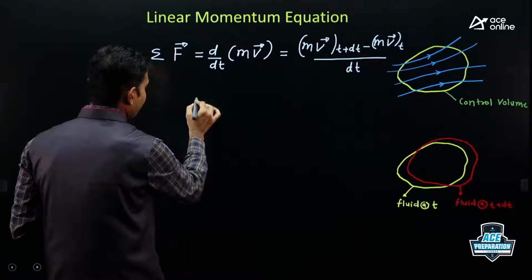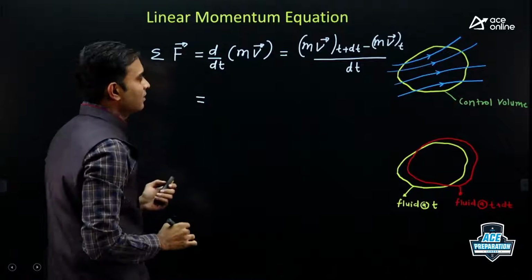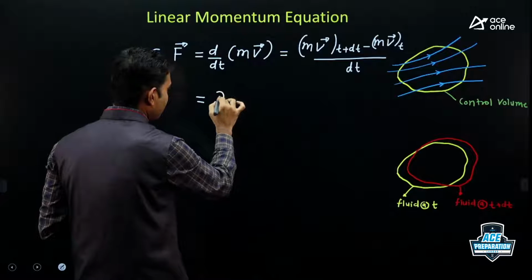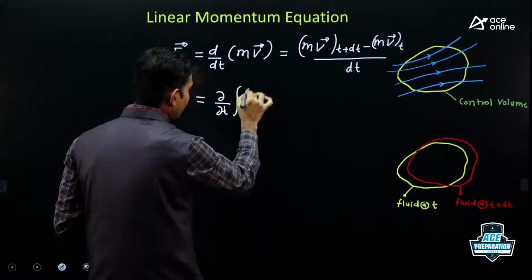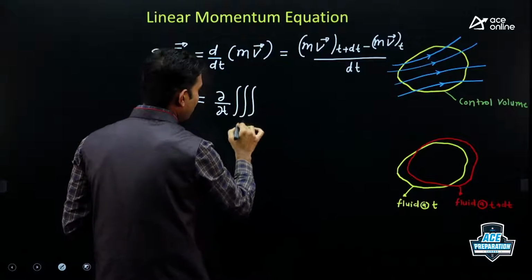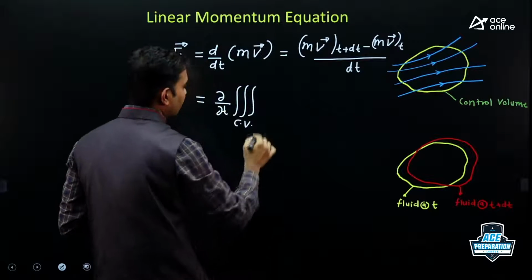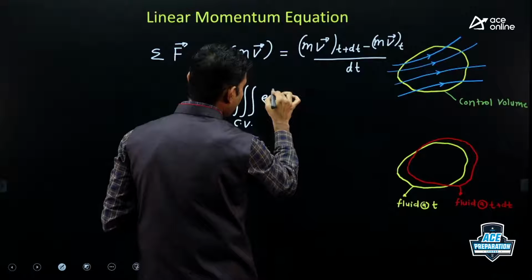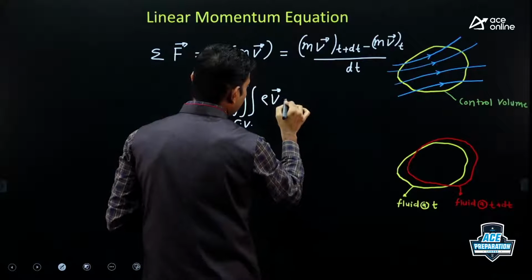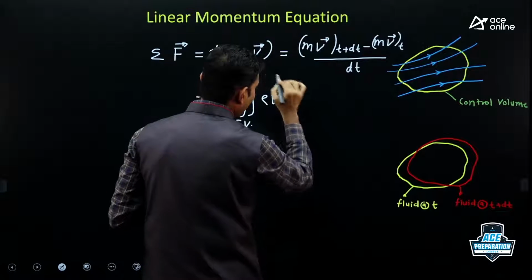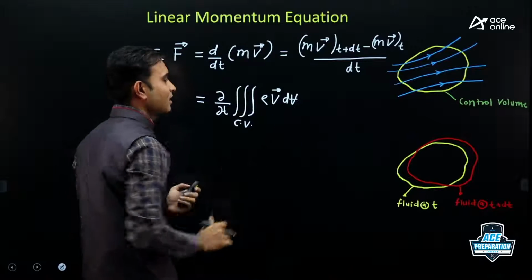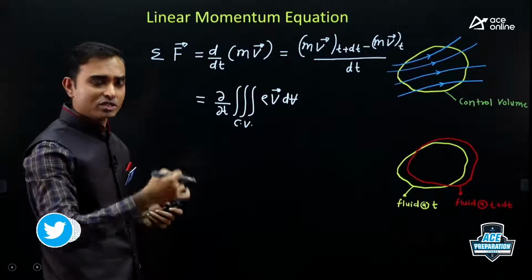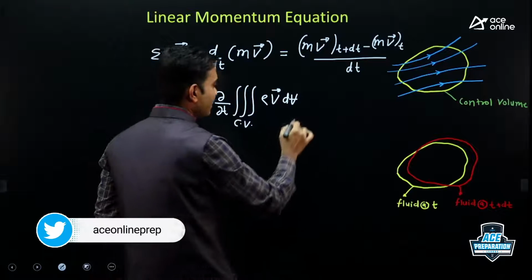So I'll just give the final result here. The Reynolds transport theorem says this quantity is equal to a triple integral over the control volume of rho into vector v, evaluated over the control volume. Now don't worry too much about this mathematics. Later on I am going to give you a simplified form also. So this is one term.